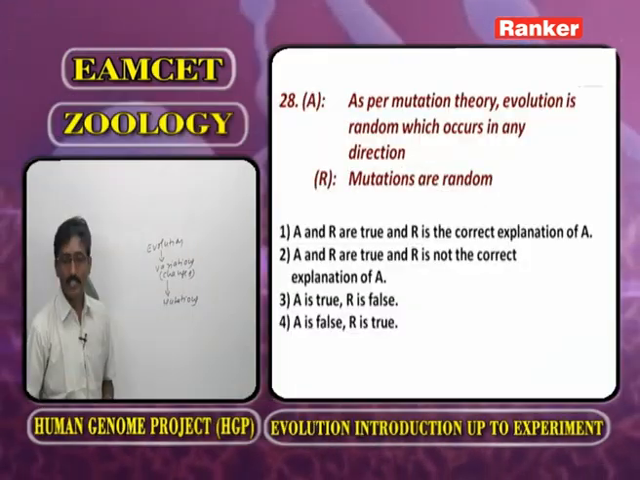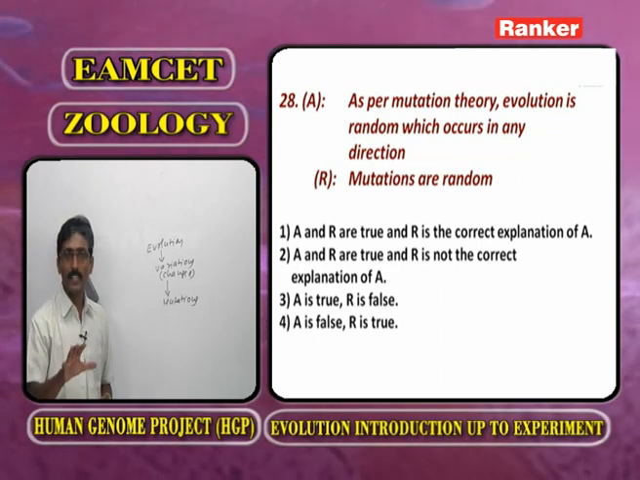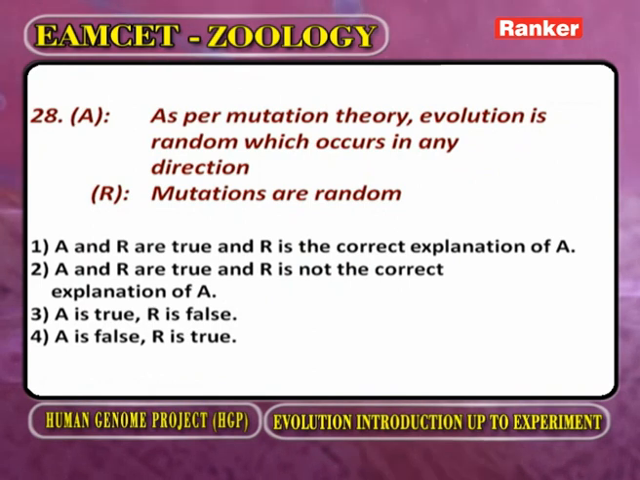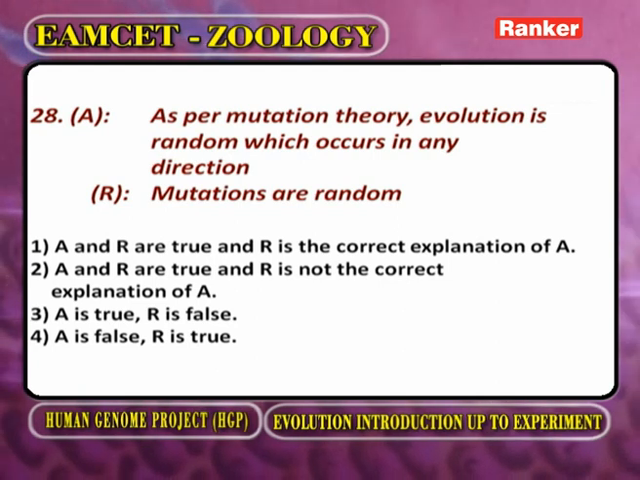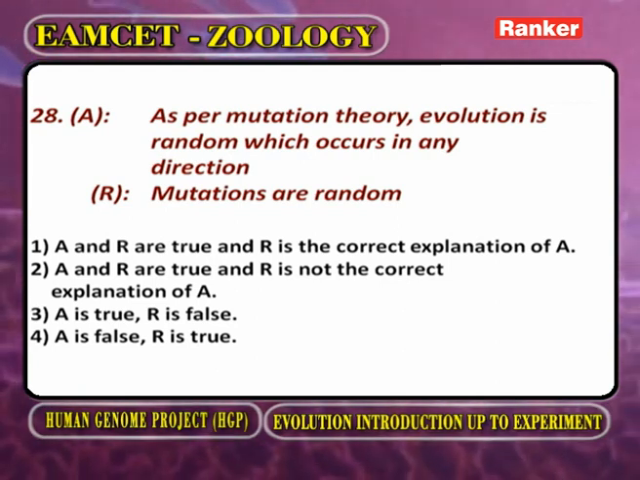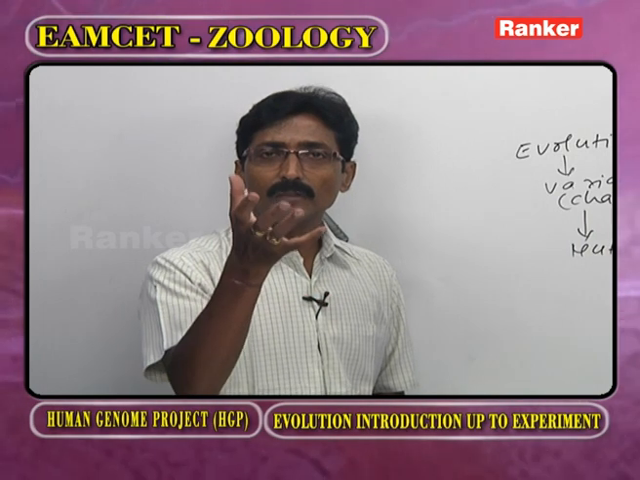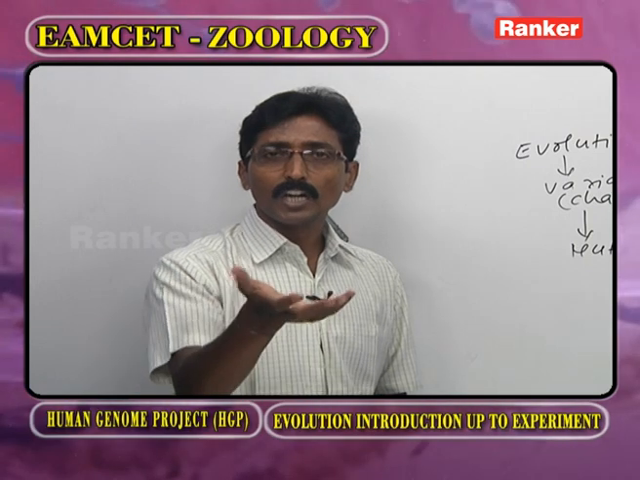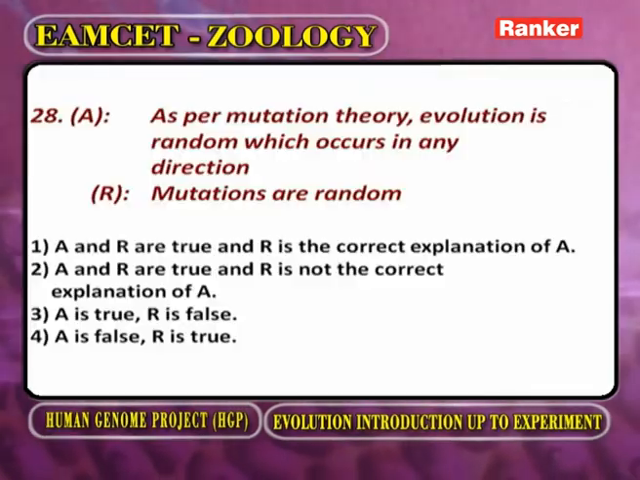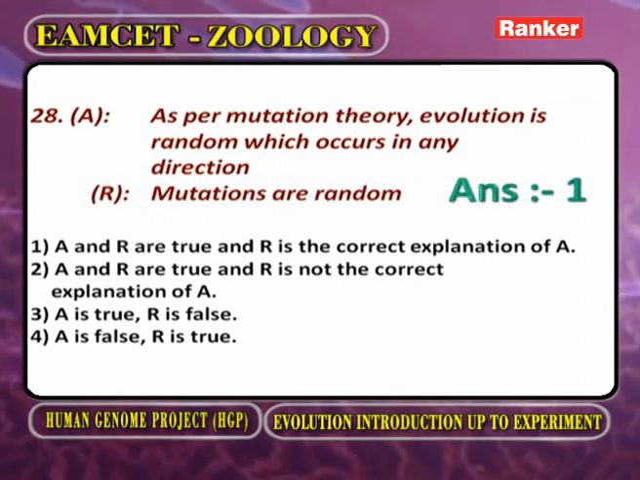Now, the assertion: as per the mutation theory, evolution is random. That means evolution occurs at any place, at any time, in any organism. And now, the reason is mutations are random. What are mutations? They are large variations. Because of mutations, we are getting variations. The variations are the raw materials for evolution. As mutations are random, automatically evolution is random. Now the answer is... the next question.